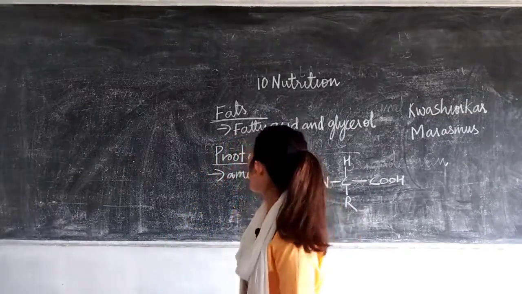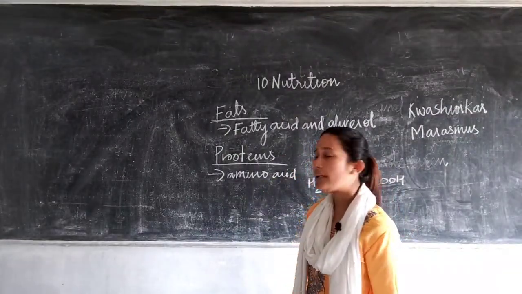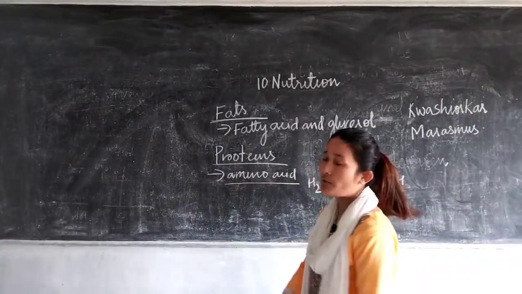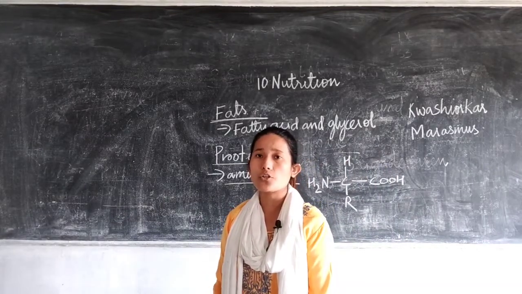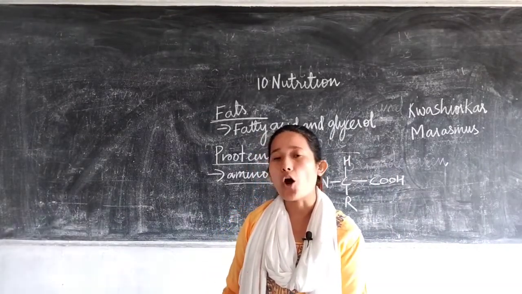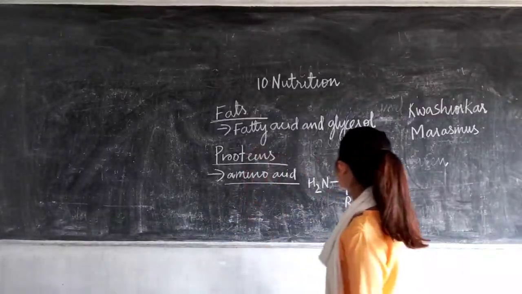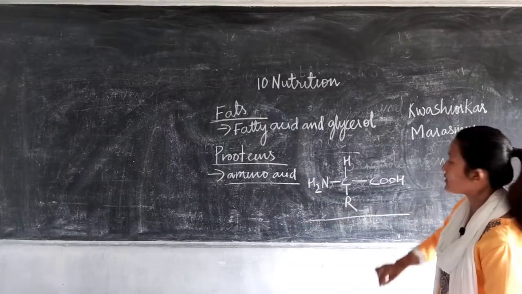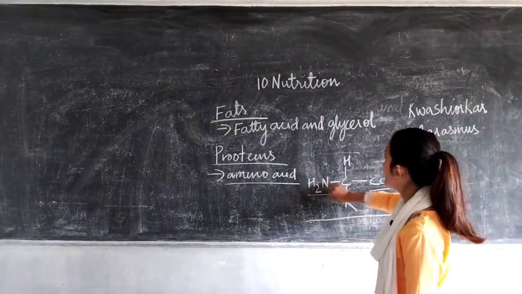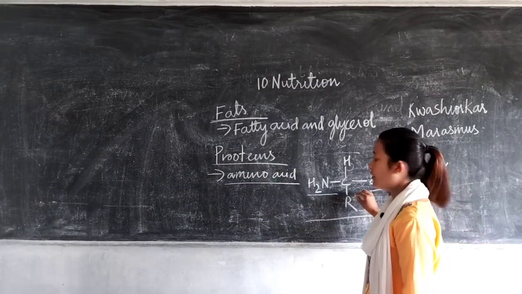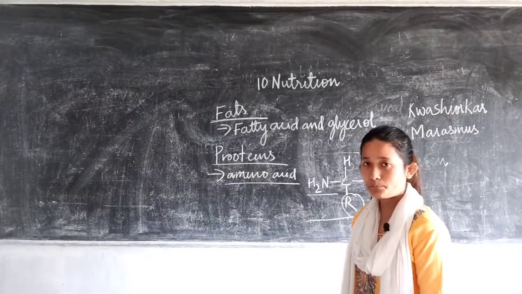Now coming to the composition, proteins are made up of amino acids. That's why amino acids are also referred to as the building blocks of proteins. This is the structure of an amino acid: you have a carboxyl group, you have an amine group, and then you have this R group, which is replaceable by other elements.